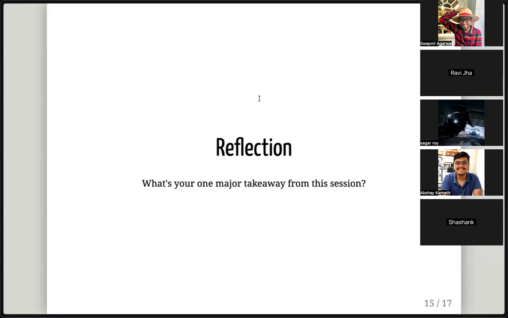All right, we have started getting some reflections. I'll wait for some more. Maybe I'll start reading out the ones that have come. Okay. One takeaway is testing sensitive code on staging first by redirecting some section of users on staging. Definitely. If you only have one, two, three users, then that's fine.